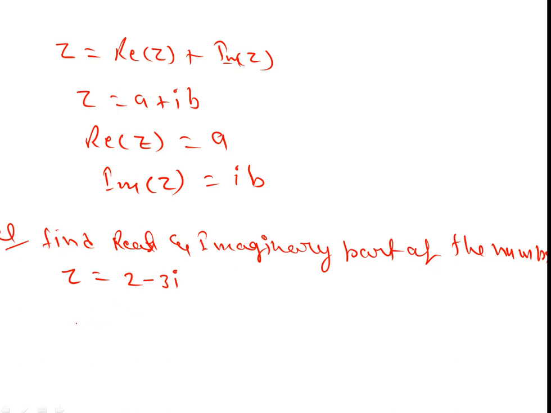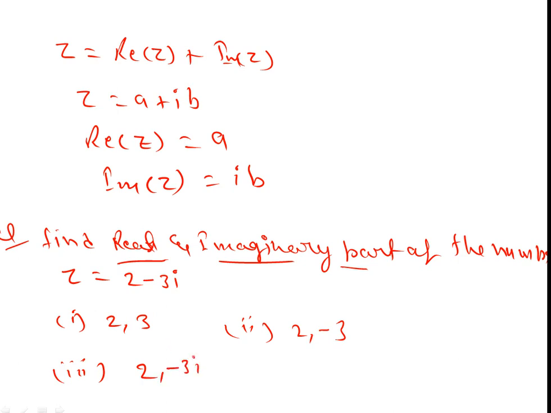Option 1 is 2 comma 3, option 2 is 2 comma minus 3, third option is 2 comma 3i, fourth option is 2 comma minus i. It comes in any exam.